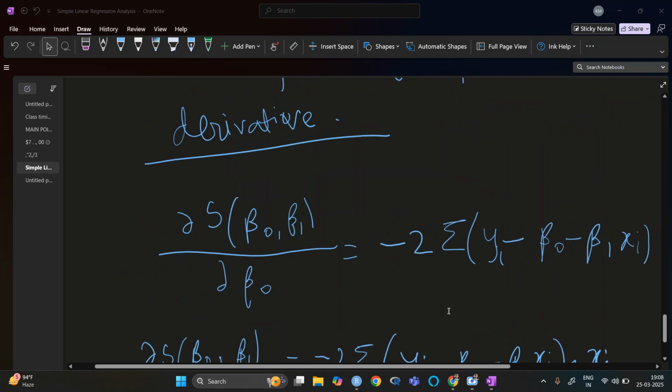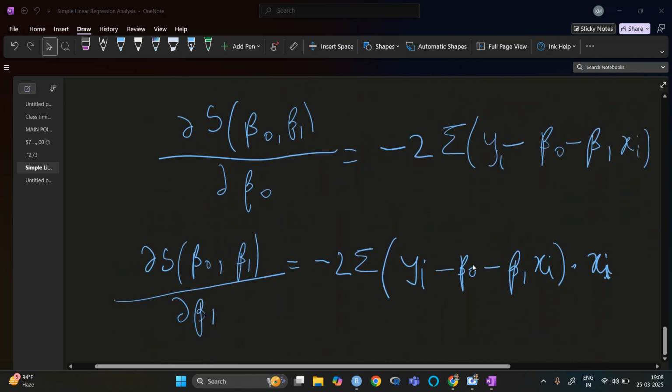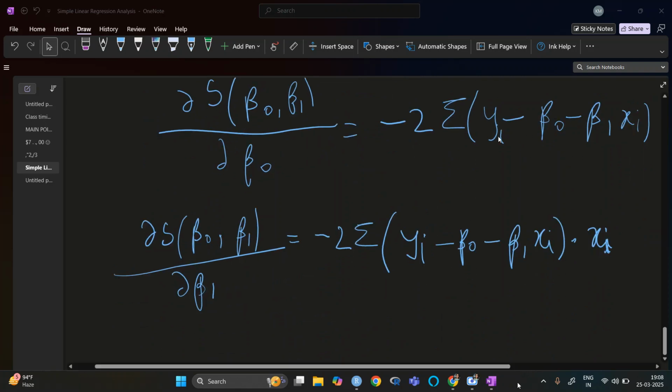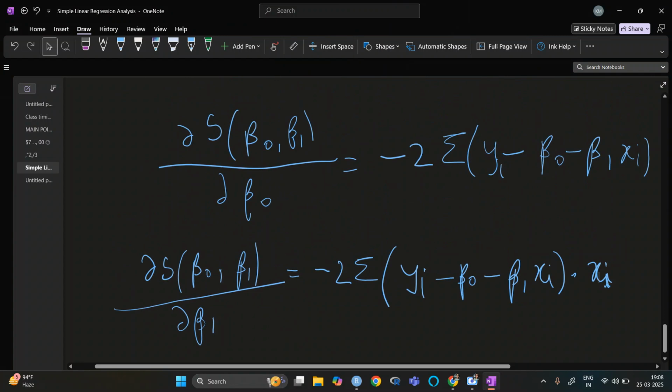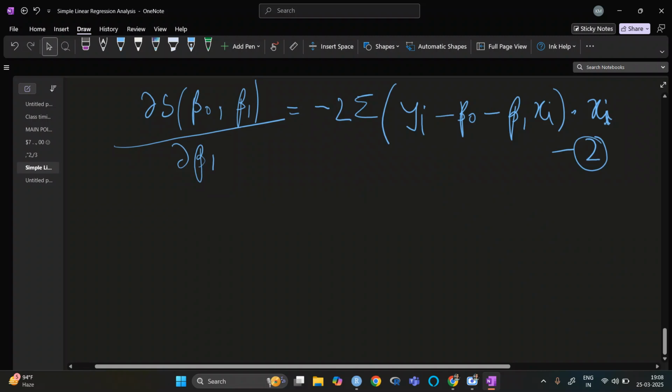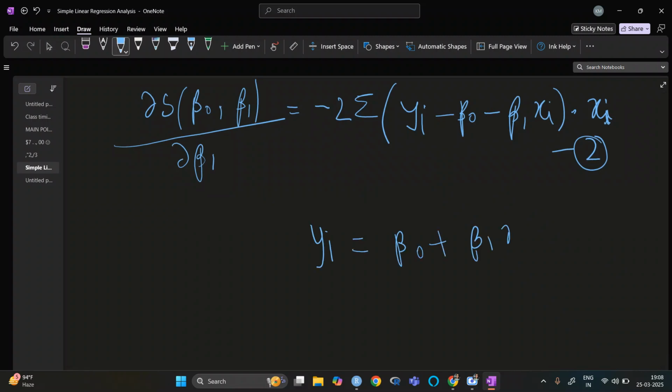So the next step, after finding the first derivative, is that we put it equal to 0. We will put these two equations equal to 0. If I put the first one equal to 0, it will be yi equal to beta naught plus beta 1 xi. This is the first equation. These are all in summation.